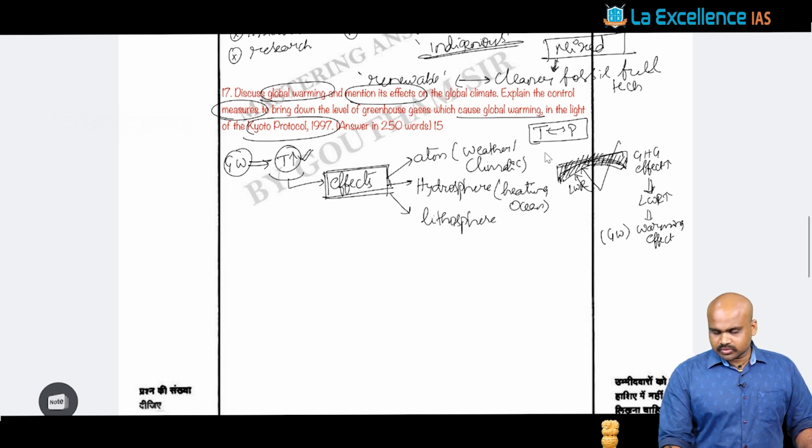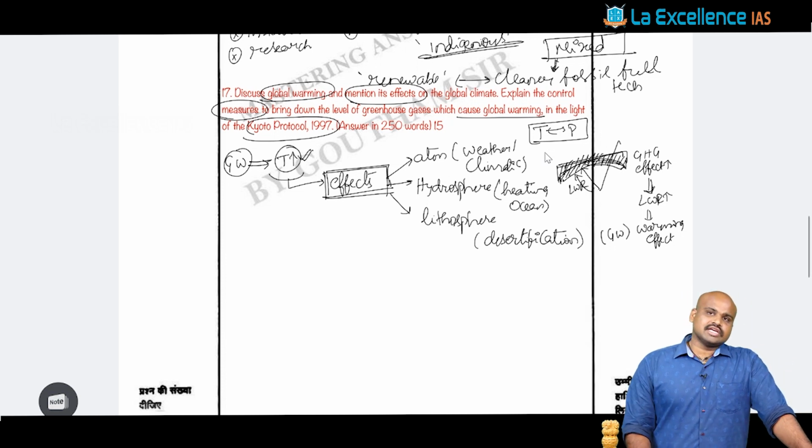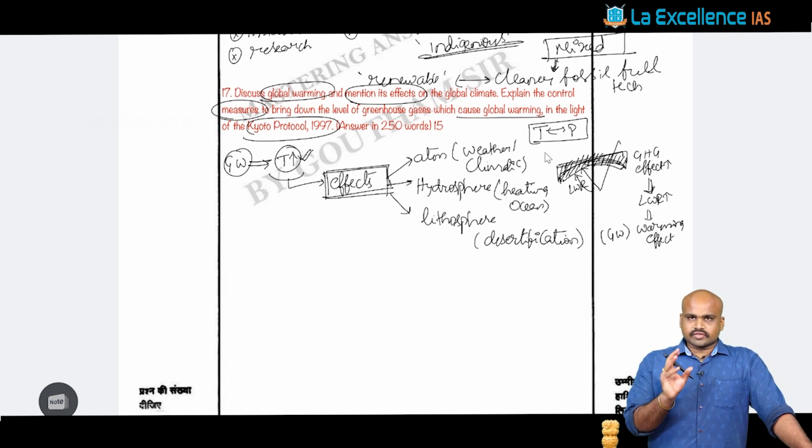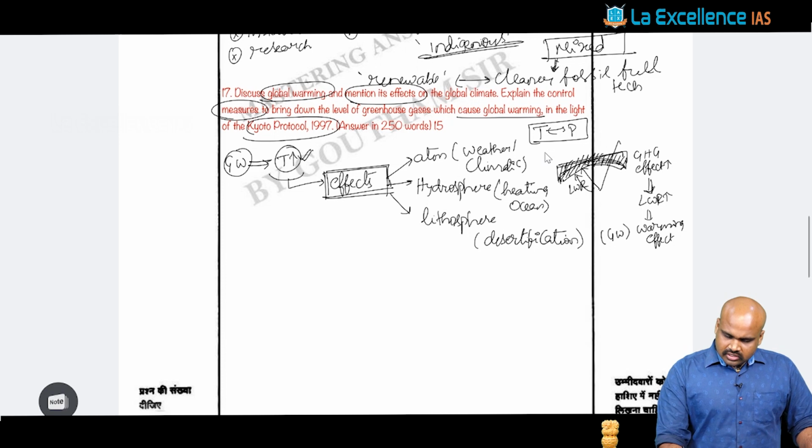Then apart from that, we can also talk about how the lithosphere is going to be impacted, especially the phenomenon of desertification. The phenomenon of desertification and land degradation is going to set in because of the soil microclimate being disturbed by the raised temperatures.